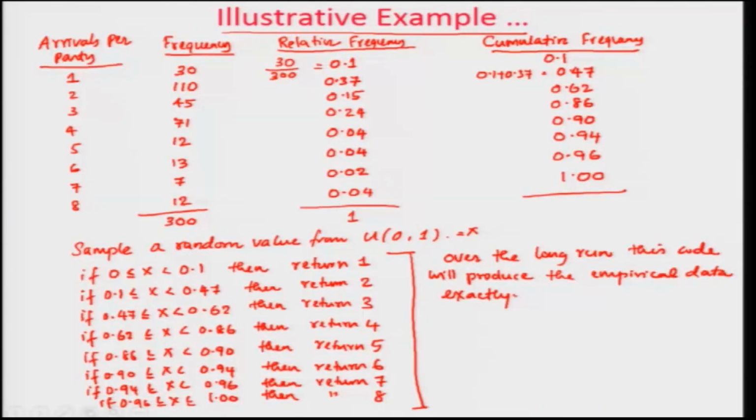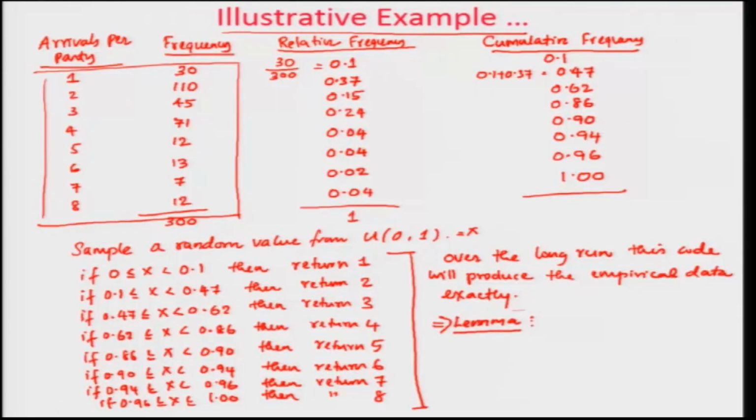So, this behavior of the system, whatever data that you collected here, you can actually reproduce over the long run using such a system. The lemma, or the conclusion out of this, is that model behavior will be no better than the data.